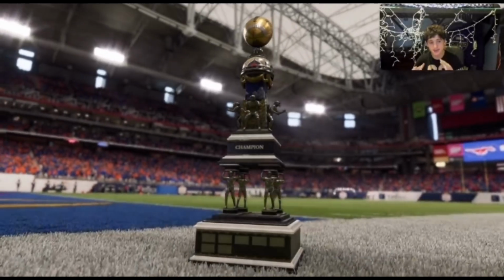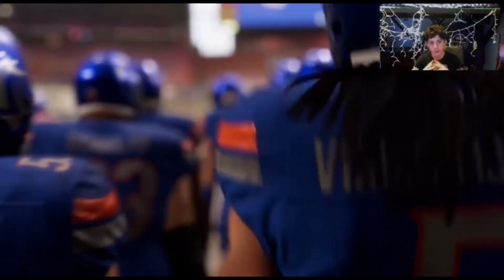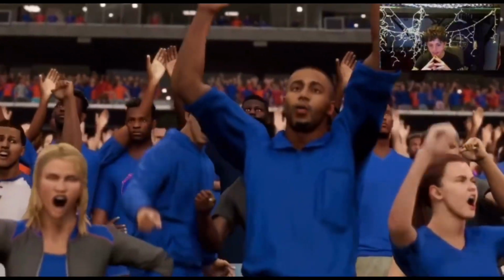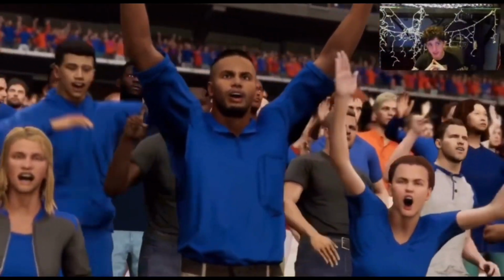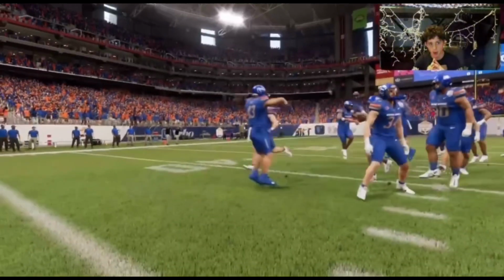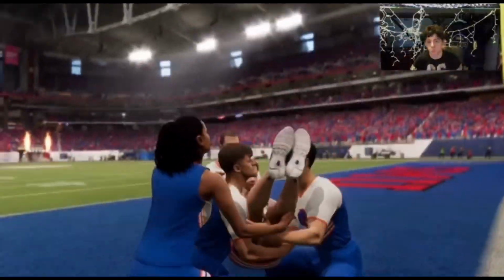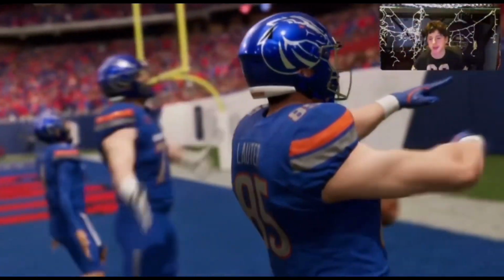All right, now we got SMU versus Boise State as our college football quarterfinal matchup. Another good game, as SMU did beat Penn State in the last game that they played, the Fiesta Bowl. Now, Boise State, SMU. Interesting matchup right here.